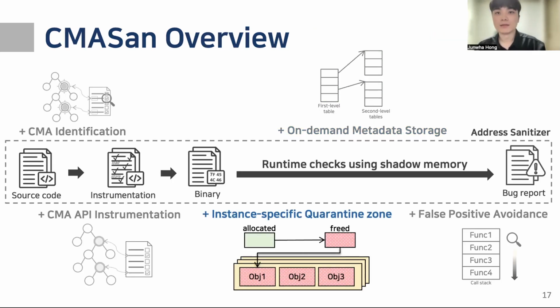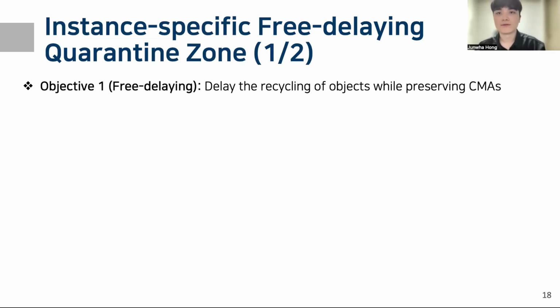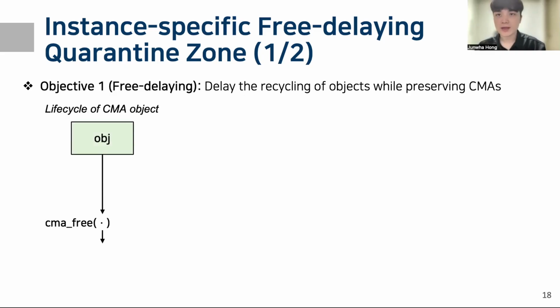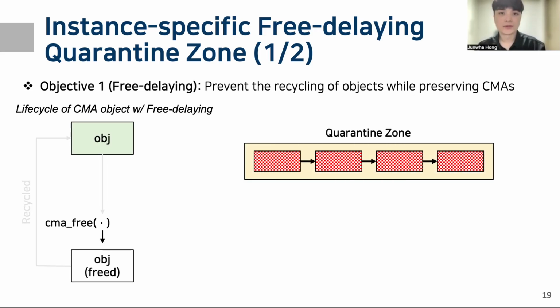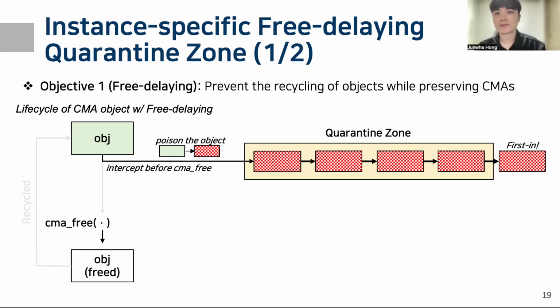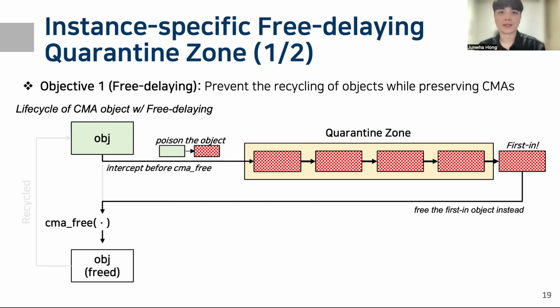To enhance use-after-free and double-free detection, we design a quarantine zone under two objectives, free delaying and instance-specific. First, we need to delay the recycling of objects while preserving CMAs, whereas ASAN simply controls its own allocators. Without delaying, if an object is freed by a CMA, it may immediately be recycled and allocated before bug detection. So we introduce a free-delaying quarantine zone, which intercepts the object before it is freed by the CMA, poisons it, pushes it into the quarantine zone, and pops the first-in object. Then we pass the first-in object to free instead of the currently requested one, enabling a quarantine zone without modifying the CMA's internal logic.